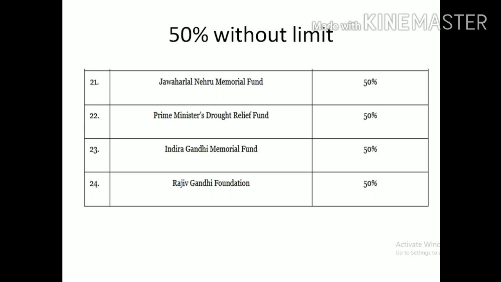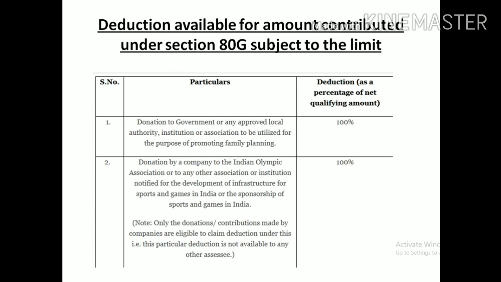Okay, then how can we remember this? Please observe here: almost the whole Gandhi family is there, so that we can possibly remember the 50% deductions without limit. Without limit, however much you donated to these forms of donation, we can directly calculate 50%. Okay. Next we will discuss the deduction available at 100% and 50% subject to limit.